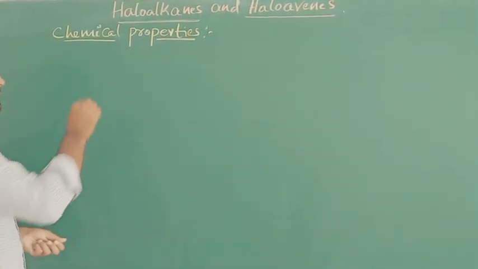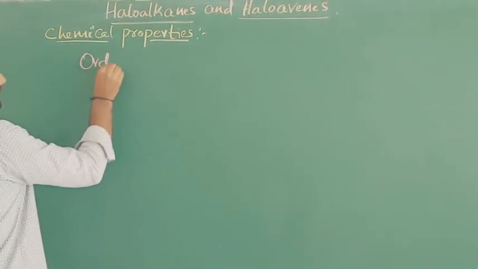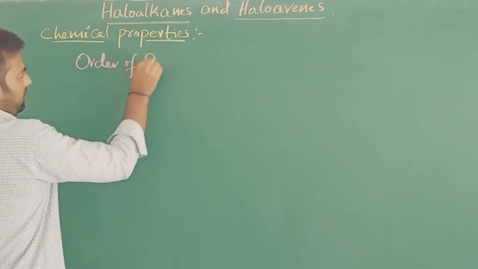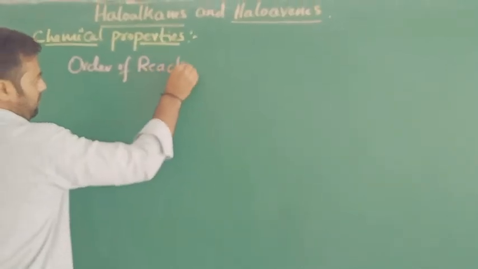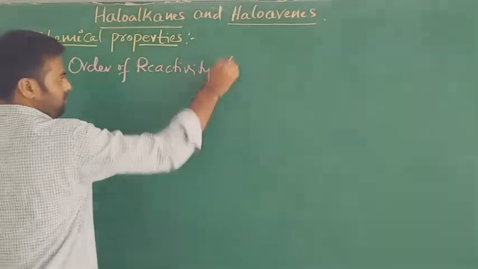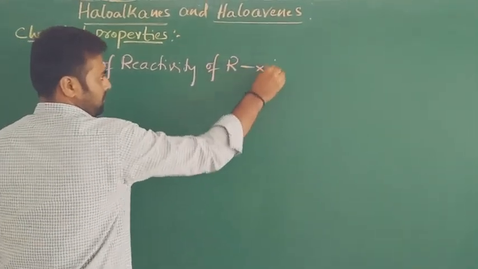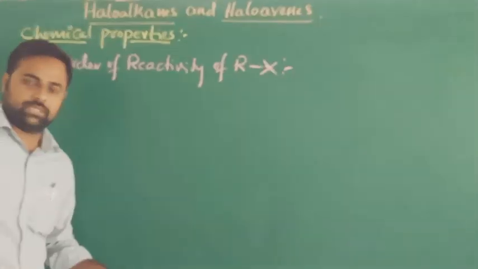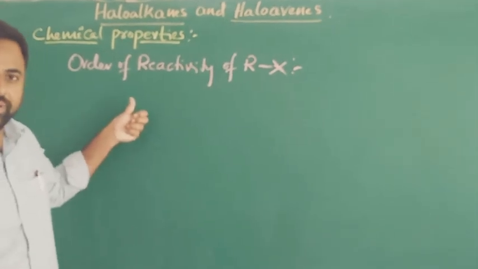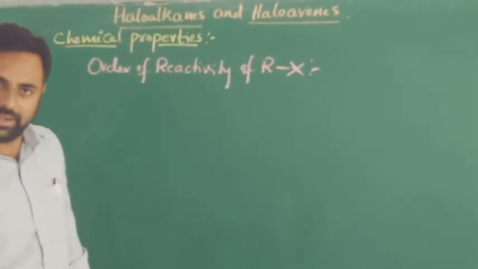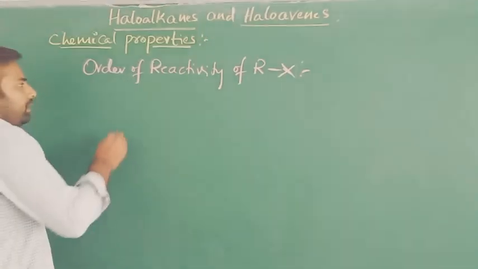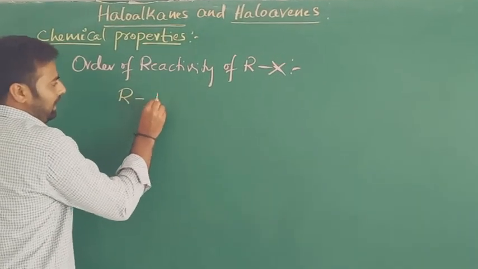First, let us understand the order of reactivity of alkyl halides. Firstly, alkyl iodides.